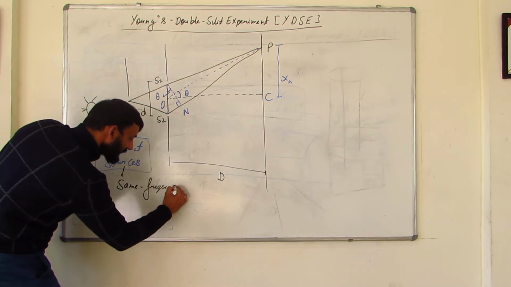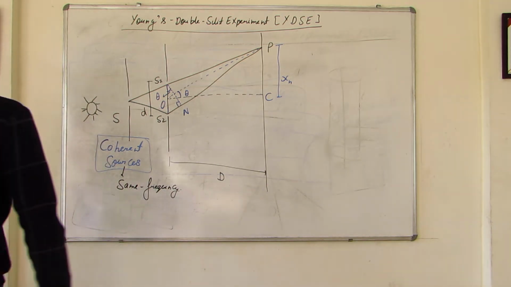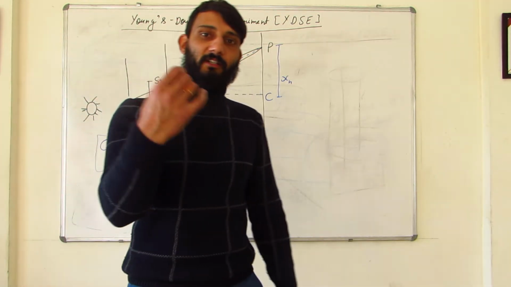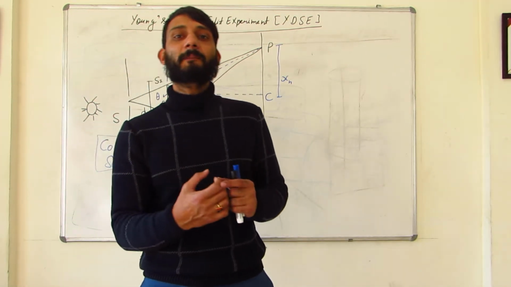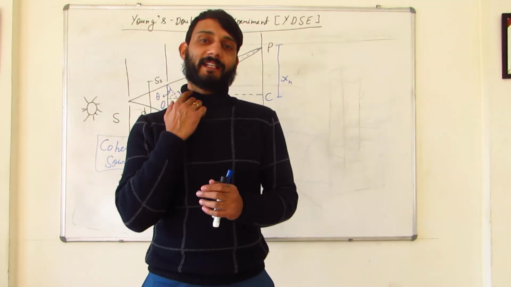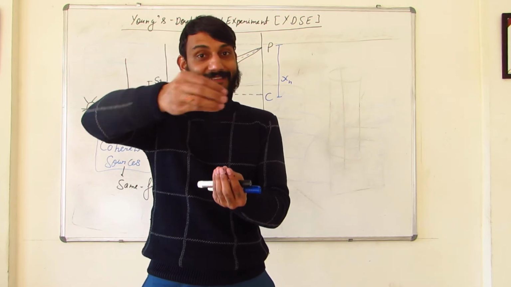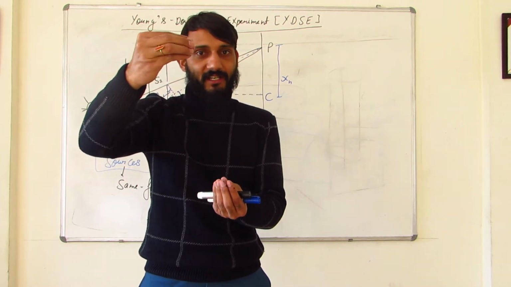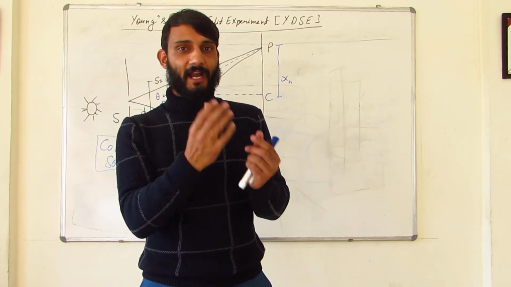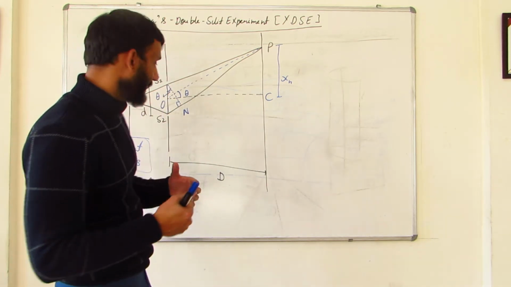Now two different light bulbs cannot be coherent sources. Why can they not be coherent sources? Because if you go to the atomic level and try to explain how light is produced, you will understand that light is produced when an electron from a lower level gets energy and excites to a higher energy level. When that electron comes back, it releases the energy in the form of a photon, that is, in the form of light, right?